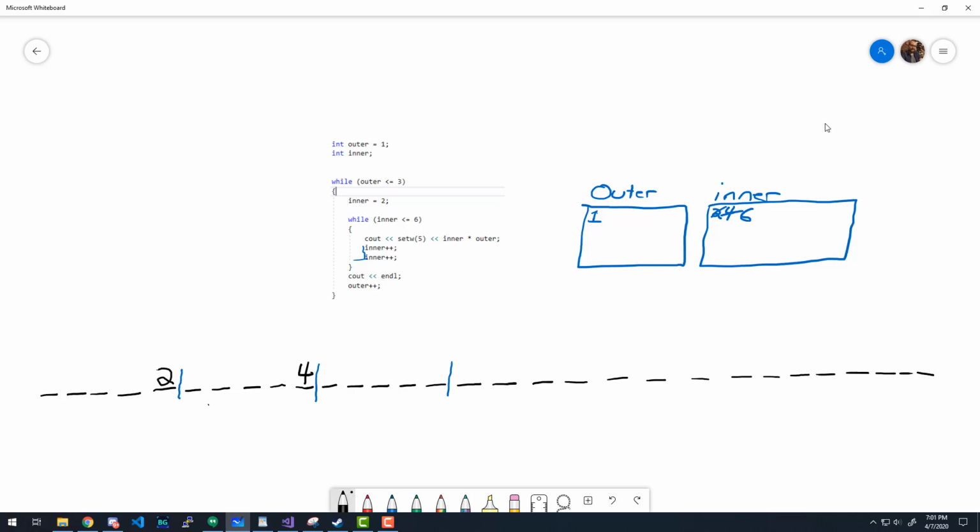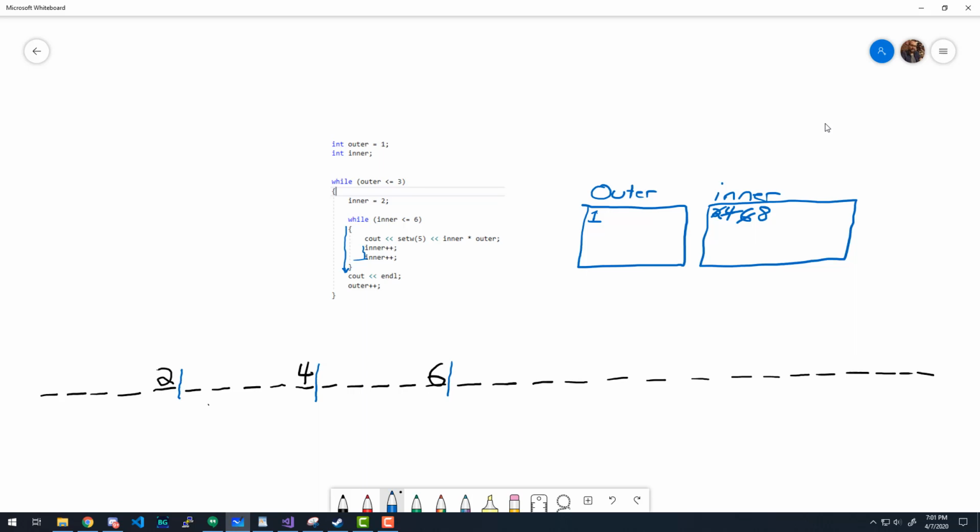And then we do inner times outer again. So this ends up becoming 6, because 6 times 1. And then inner plus plus, so we end up doing 6 plus 2. So that becomes 8. Now when we're back up here, we say, is 8 less than or equal to 6? I hope everybody knows that that's false. So we exit and we go down to the bottom here. We exit the loop.